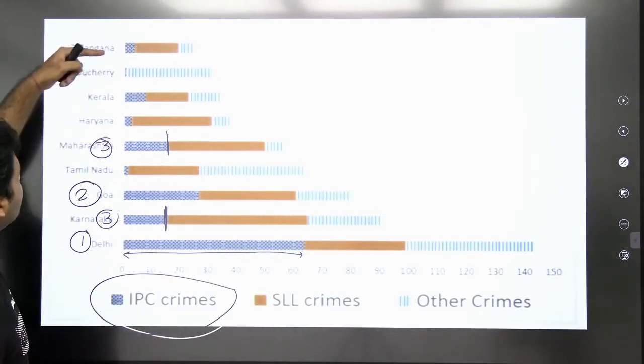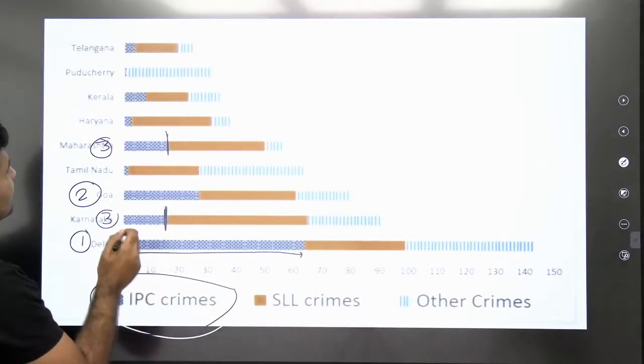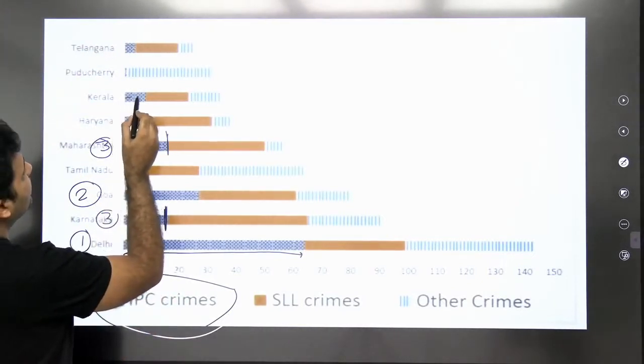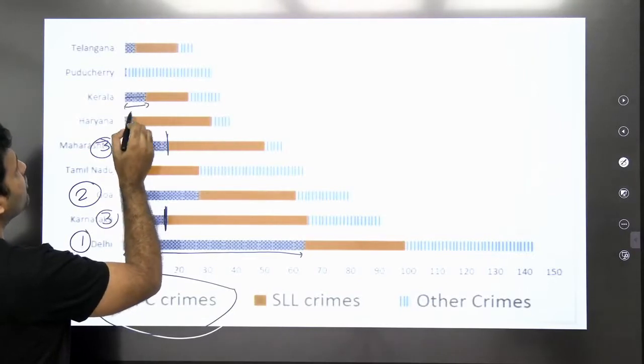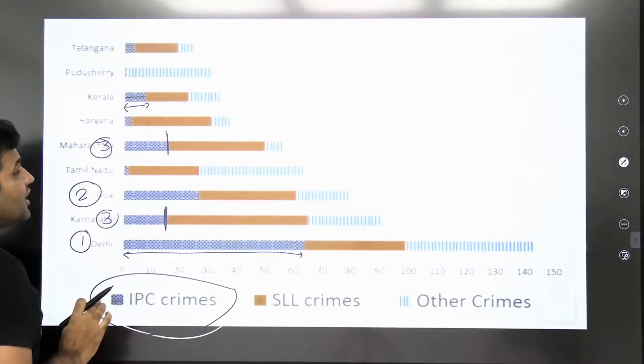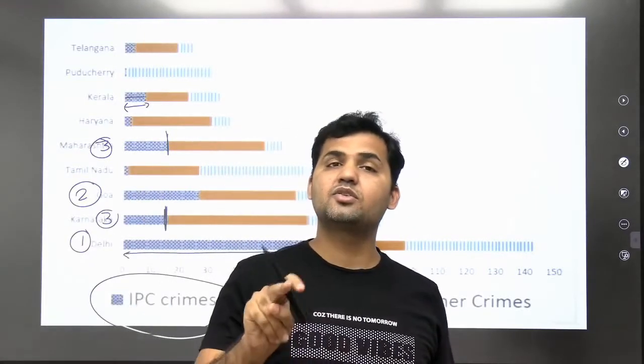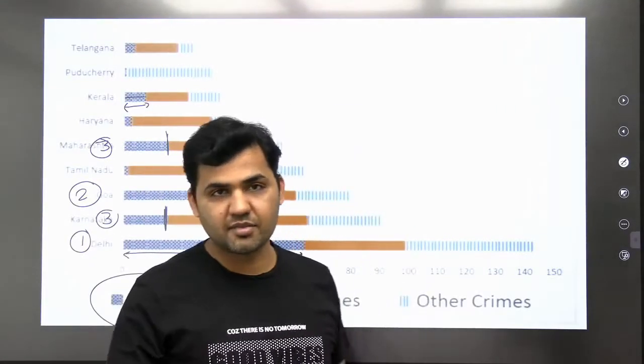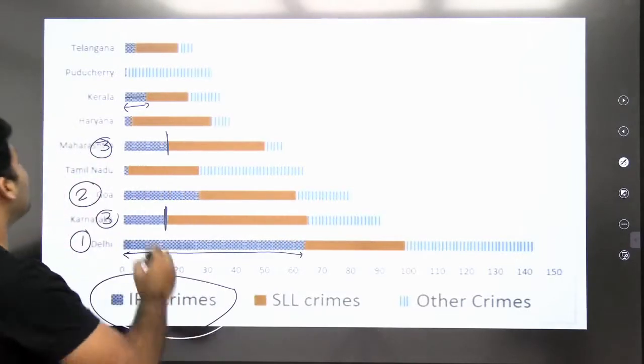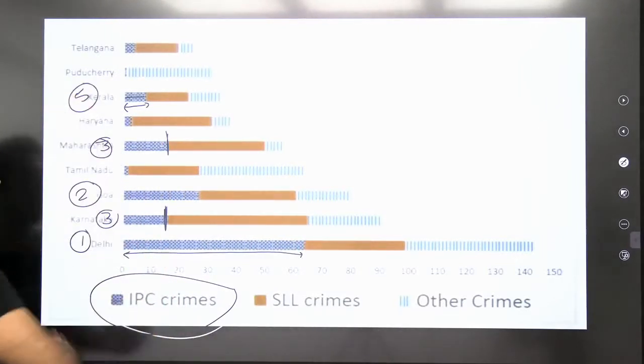Now, go to the next bar graph. In terms of the length of the bar graph, you can clearly see the blue bar of Kerala is more compared to any other state or UTs. But rank number 4 cannot be given to Kerala because we have placed two states on rank number 3. So, rank number 5 will be given to Kerala, and this is the answer to the question.